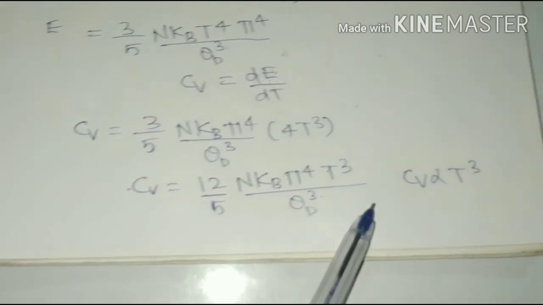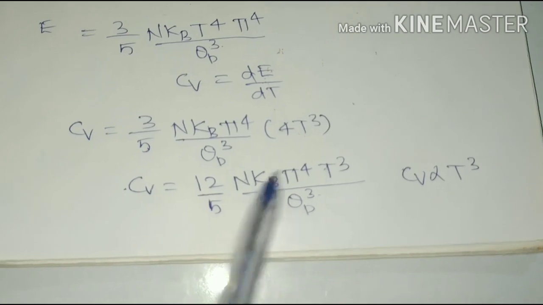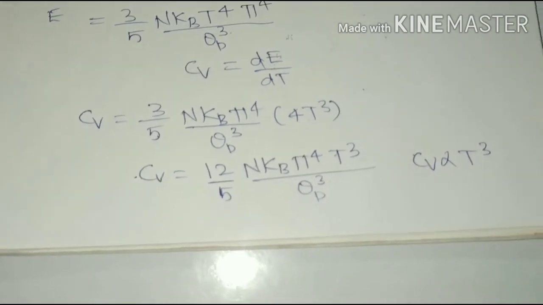From this equation, we can see that C_V is proportional to T³. This is popularly called the T cube law.